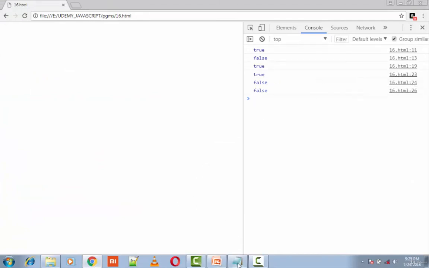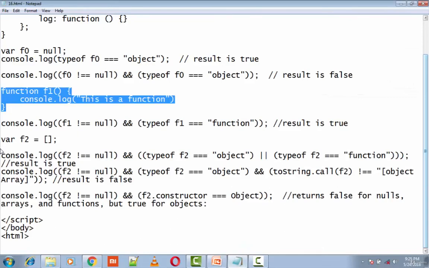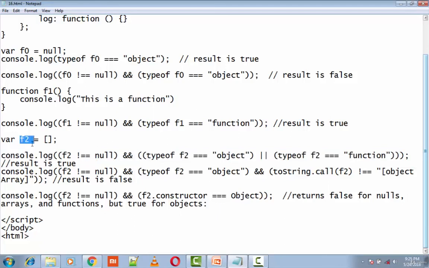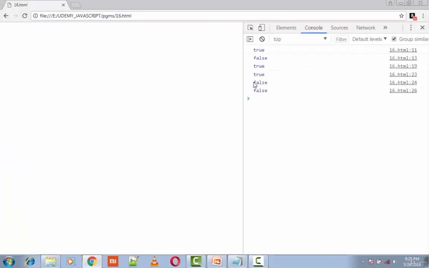The next is true, this one. This is from this particular statement, wherein we have f2 as an array. We are checking first whether f2 contains null or not. If f2 doesn't contain null, then we are seeing whether f2 is an object or f2 is a function. The next is false.